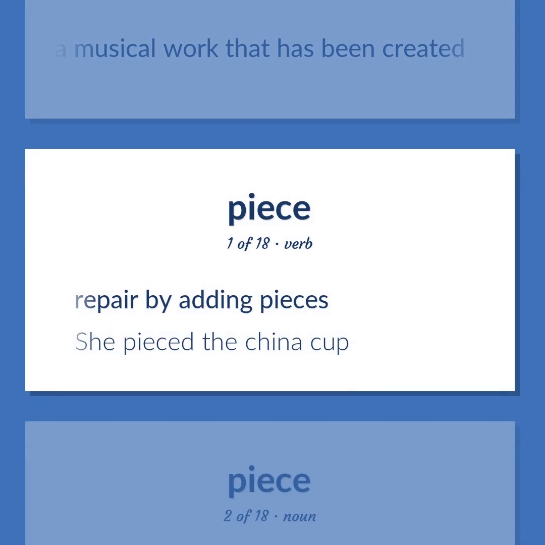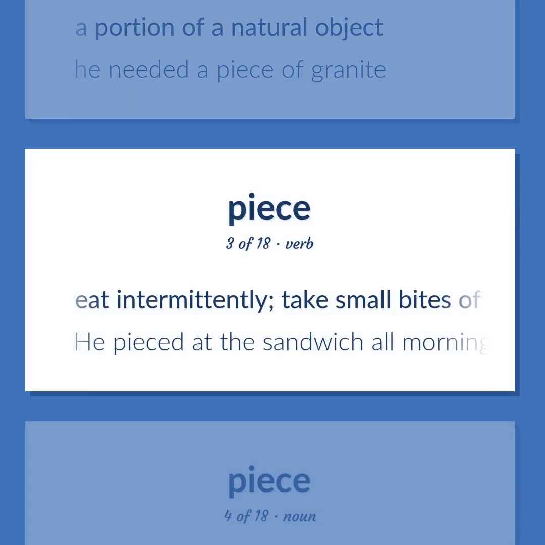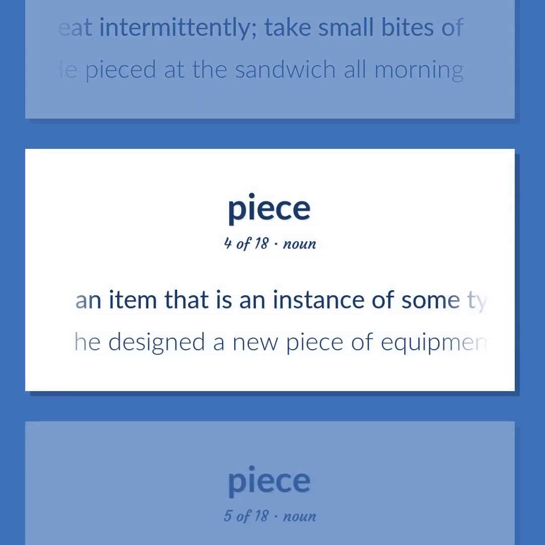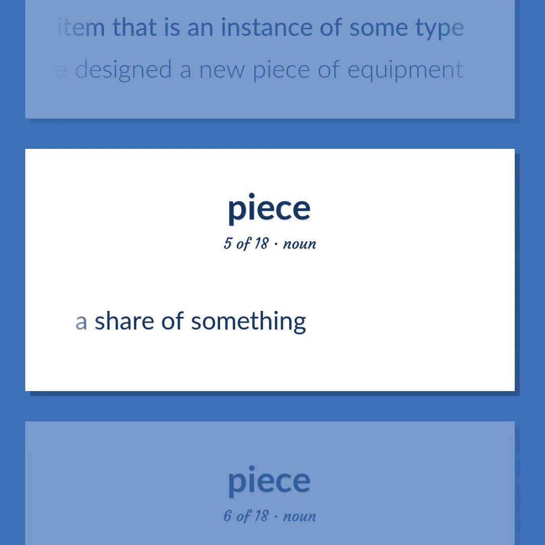Repair by adding pieces. She pieced the china cup. A portion of a natural object. He needed a piece of granite. Eat intermittently. Take small bites of. He pieced at the sandwich all morning. An item that is an instance of some type. He designed a new piece of equipment. A share of something.